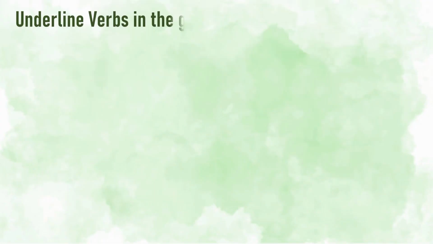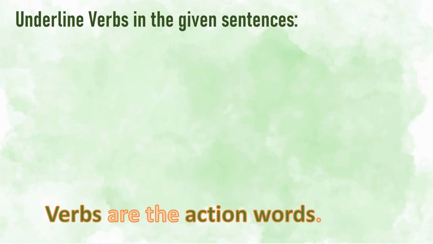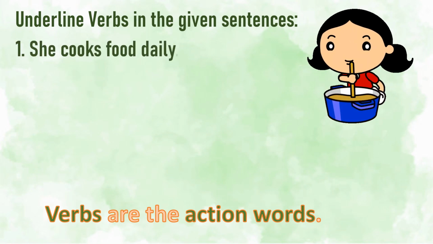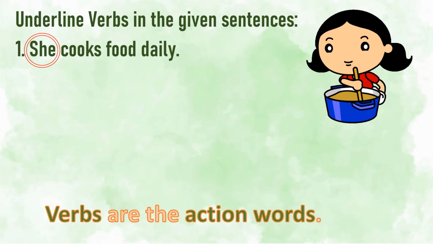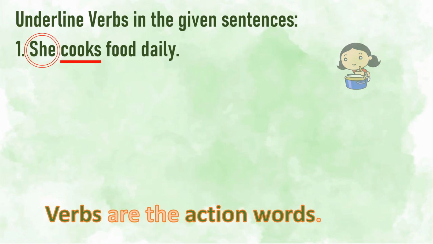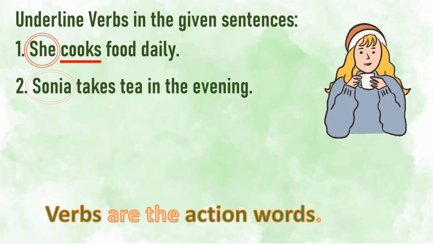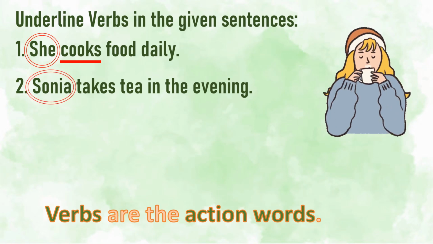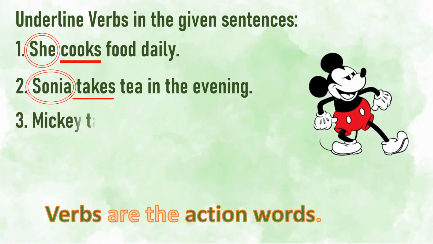Let's discuss one exercise before we move ahead. You know verbs are the action words. Fine. So let's find out verbs in the given sentences. Our first sentence is, she cooks food daily. Now what's the subject here? Our subject is she. And the action she does? Cooks. Next one. Sonia takes tea in the evening. Takes here means drinks. So Sonia is your subject and what she does? She takes. So takes is your verb.